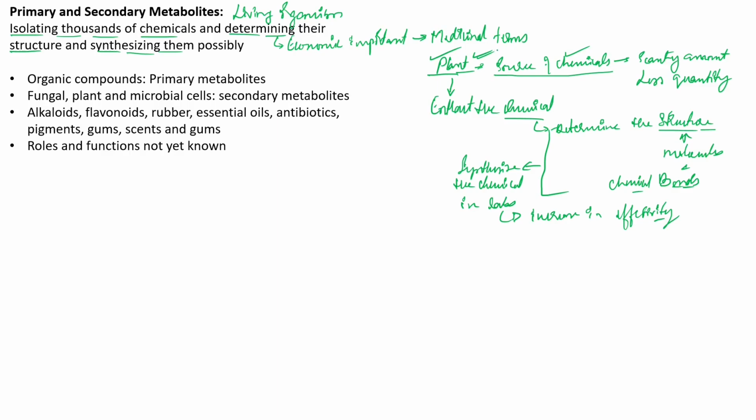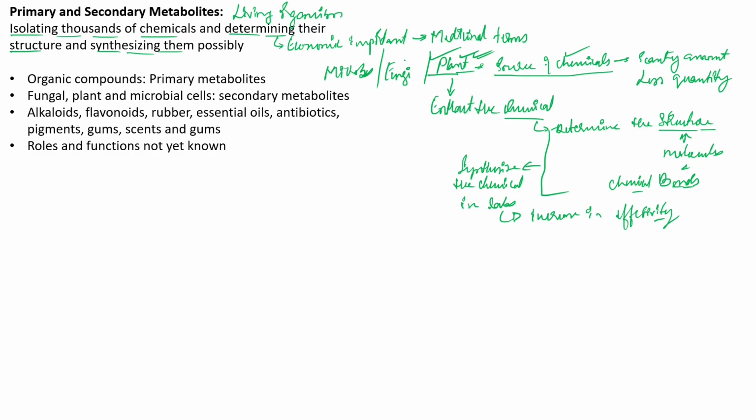Okay, so in the majority of cases, the main sources of these interesting chemicals are plants, and in some cases even fungi, that is mycota. Even they have certain chemicals. For example, antibiotics are a very interesting chemical produced from fungi. And even microbes do produce certain chemicals, and these chemicals have human value or economic importance for humans.